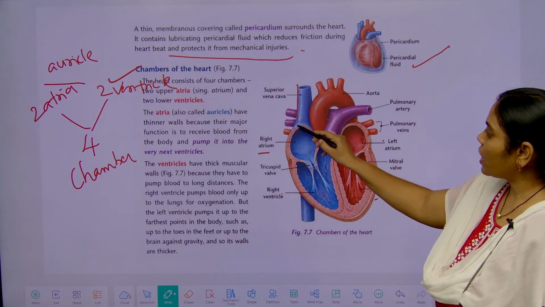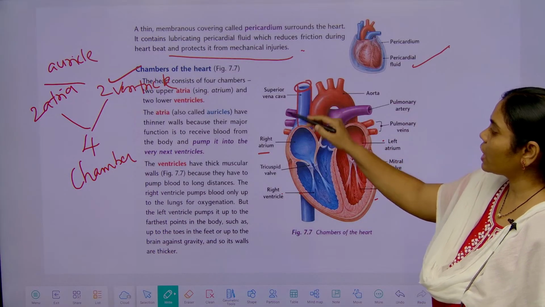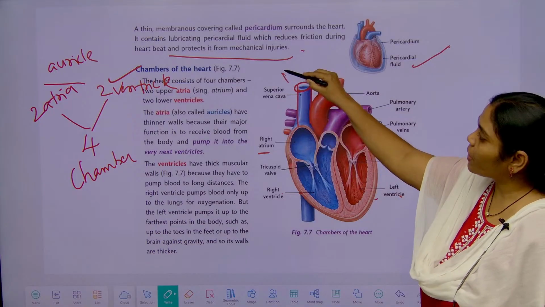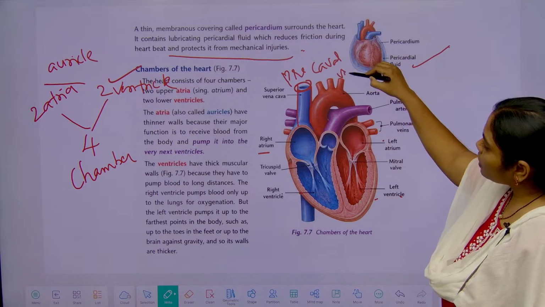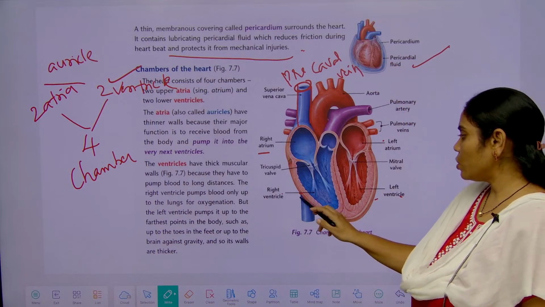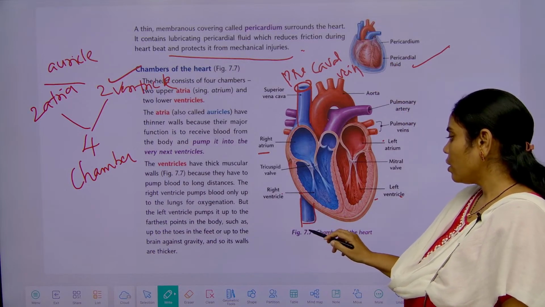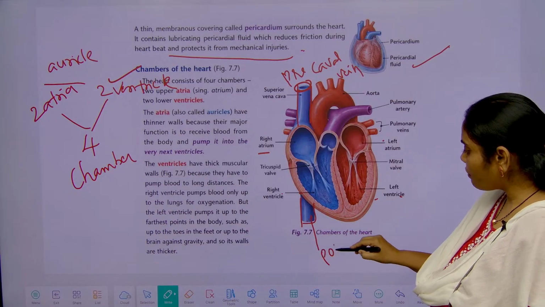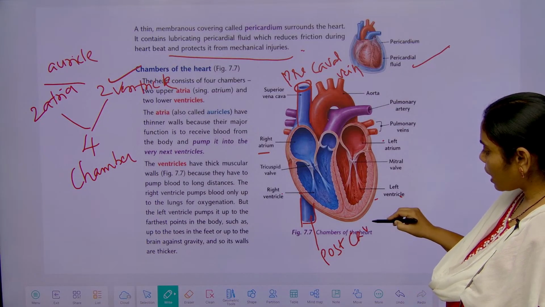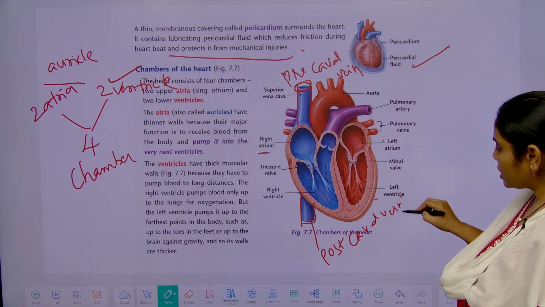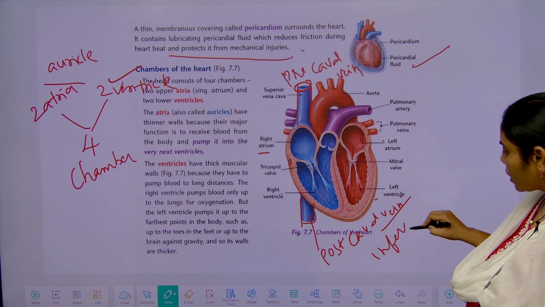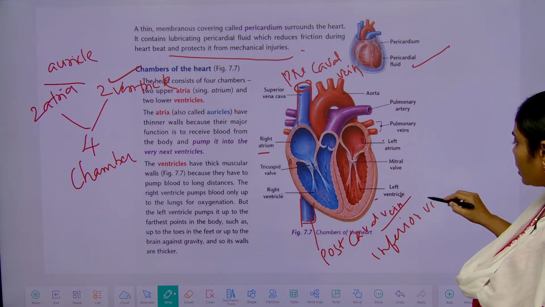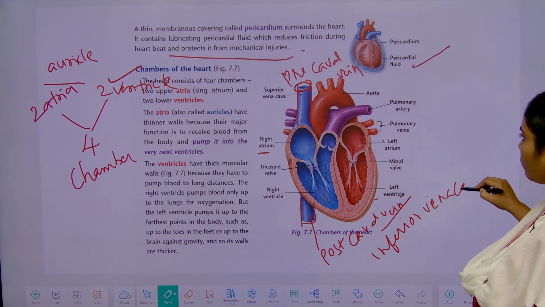So, this is called as what? Superior vena cava, okay, or else precaval vein. We can call it precaval vein, okay, and downside, whatever the tube-like structure is there, we call it postcaval vein, or else inferior vena cava.